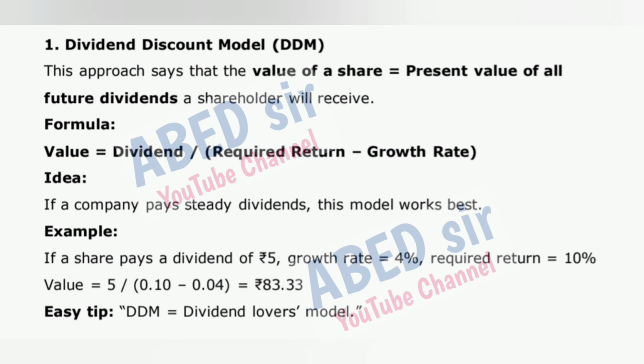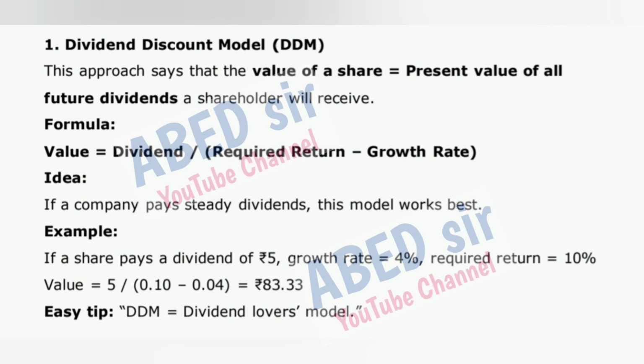1. Dividend discount model, DDM. This approach says that the value of a share is equal to the present value of all future dividends a shareholder will receive. Formula: Value is equal to dividend divided by required return minus growth rate. Idea: if a company pays steady dividends, this model works best.